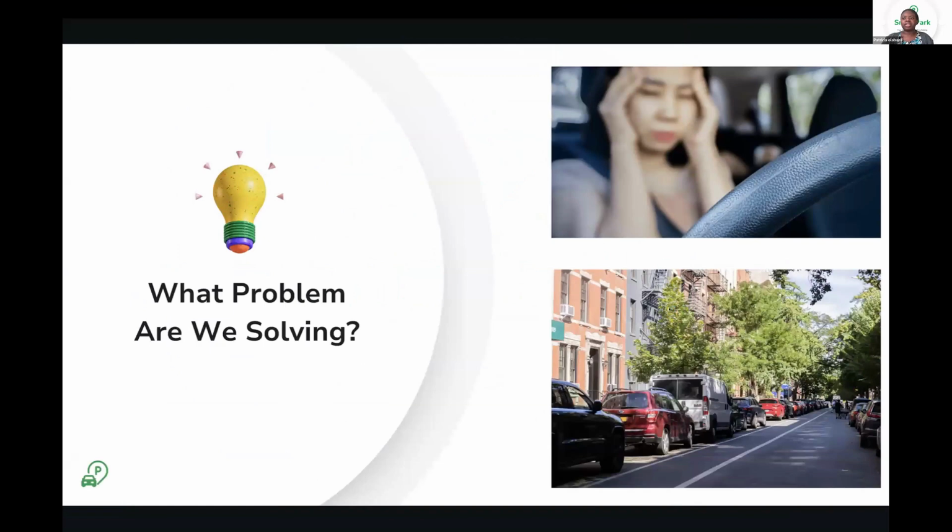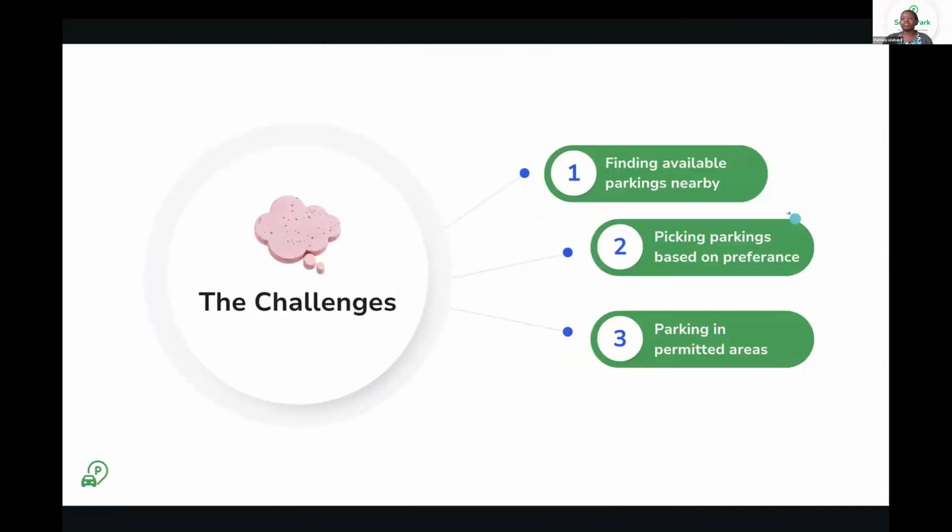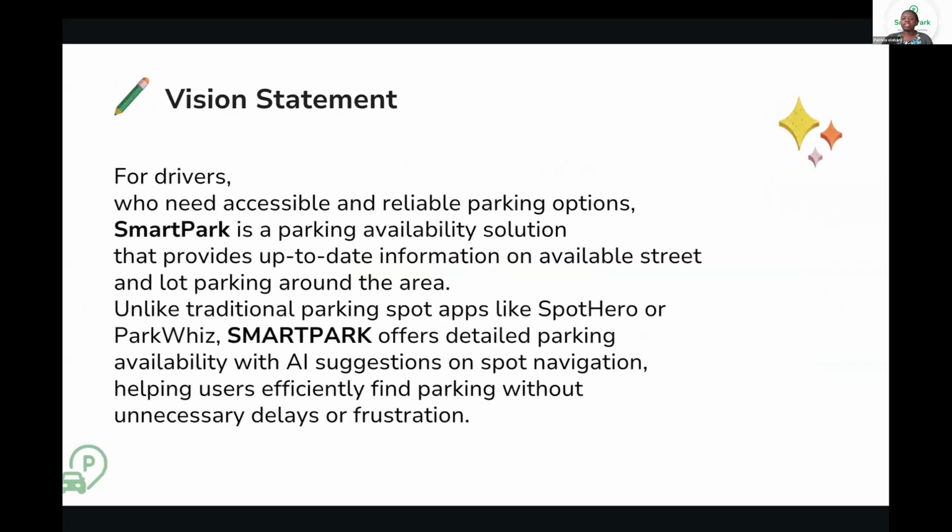So imagine our friend Chloe, like many of us here, wants to take a trip downtown to a city near her. She's driving, but with this comes many challenges, especially in major cities, such as trying to find parking availability nearby, what options does she have, and also trying to filter out different preferences, such as maybe hours of availability and pricing. And finally, maybe even parking permits and restrictions around any parking locations. Well, that's where Smart Park comes in.